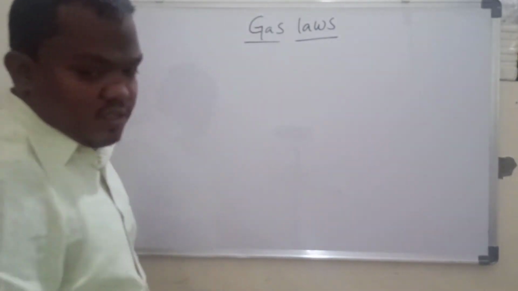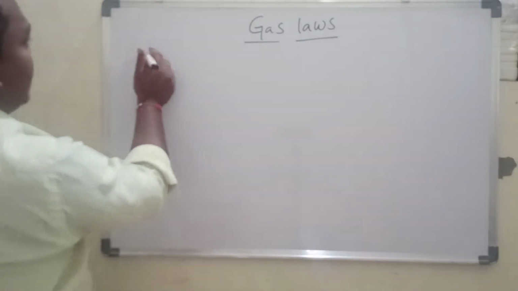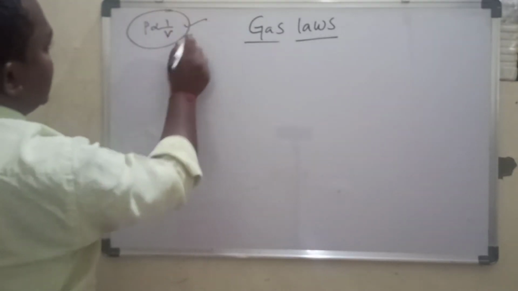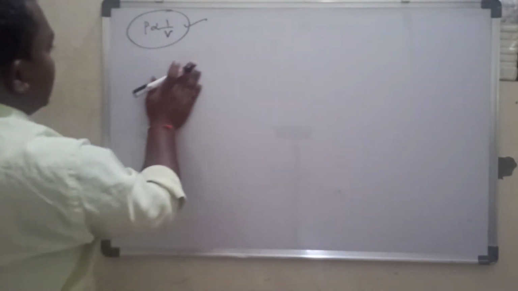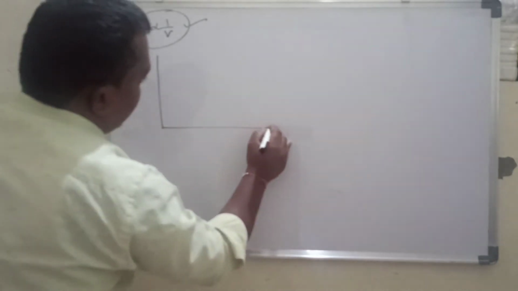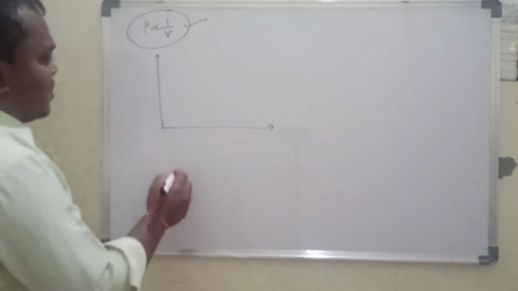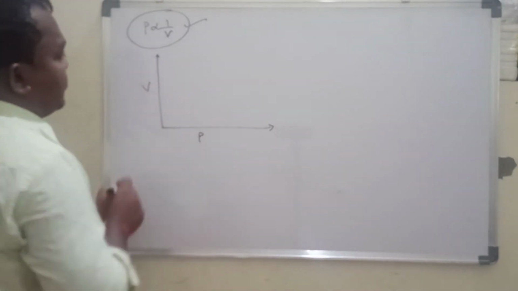I hope you understood this, right? Here pressure is inversely proportional to volume. This tells about Boyle's law. Now I am taking a graph between pressure versus volume.